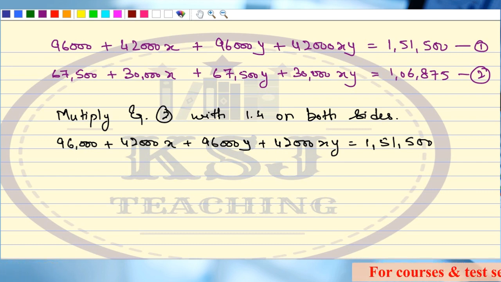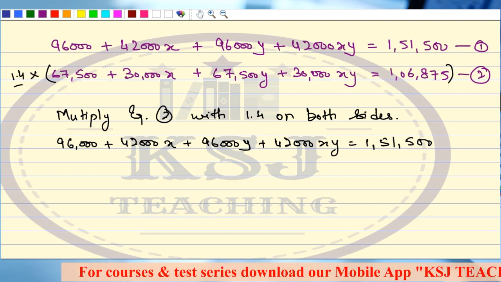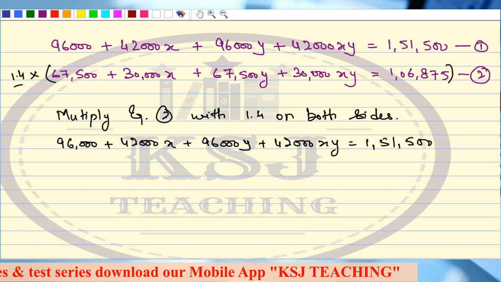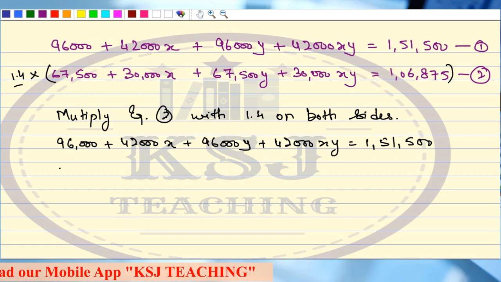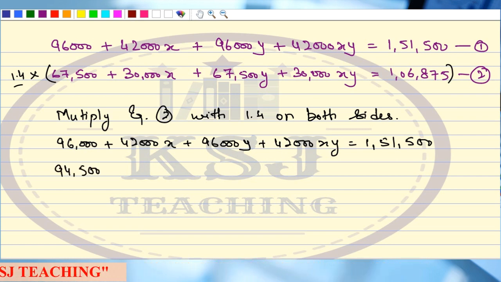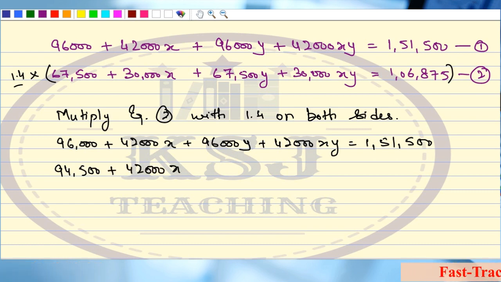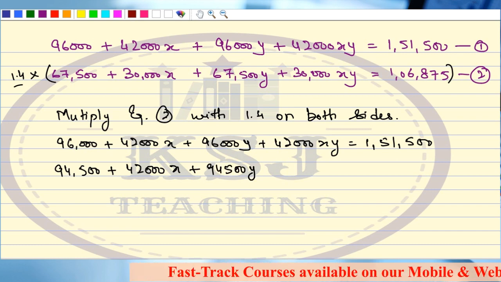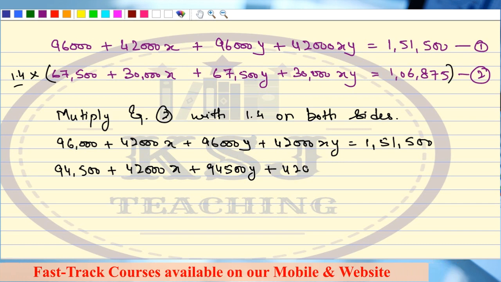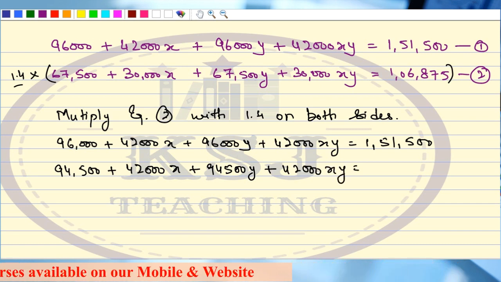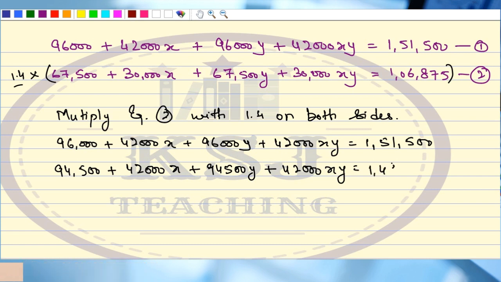Right? Now the second equation, I will multiply it by 1.4, the whole equation on both the sides. Right? So my equation will be 94,500 plus 42,000x plus 94,500y plus 42,000xy is equal to 1,49,625. Now you have to solve this equation.